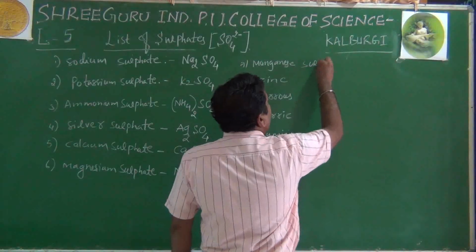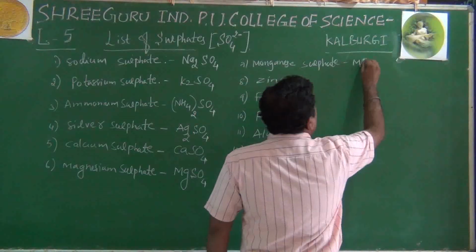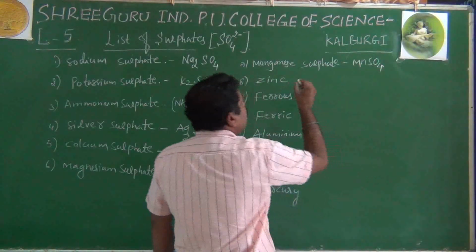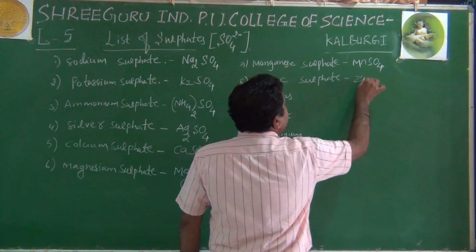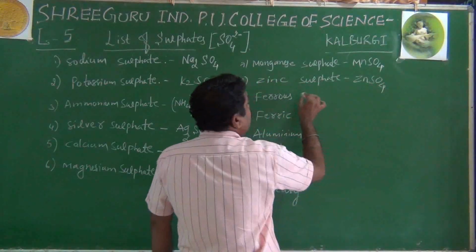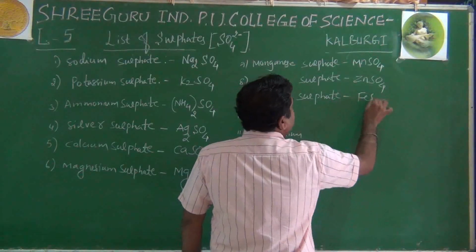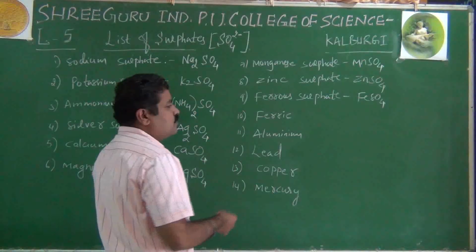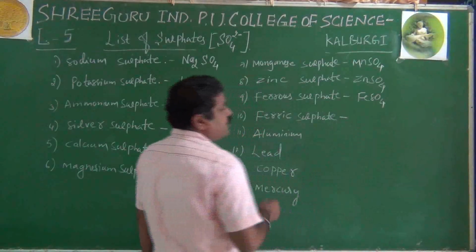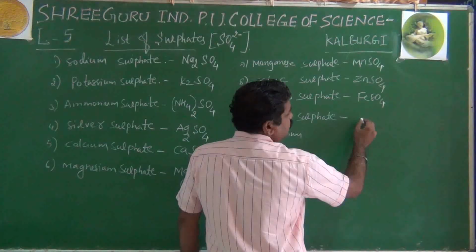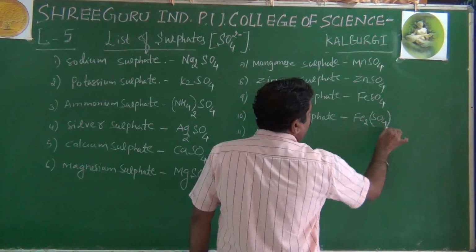Manganese sulfate: Mn2 plus SO4 2 minus, therefore MnSO4. Zinc sulfate, that is ZnSO4. Ferrous sulfate: Fe2 plus SO4 2 minus, FeSO4. Ferric sulfate: Fe3 plus SO4 2 minus, therefore Fe2(SO4) taken thrice.